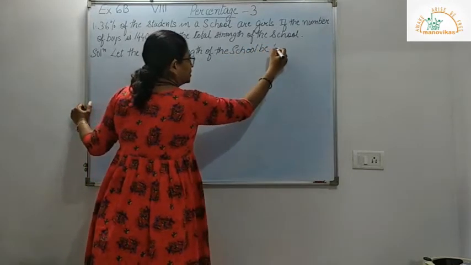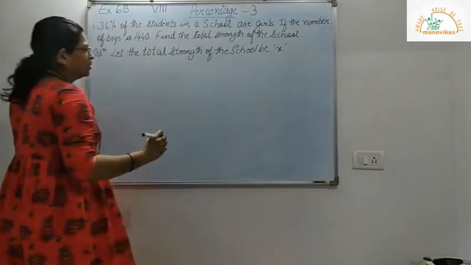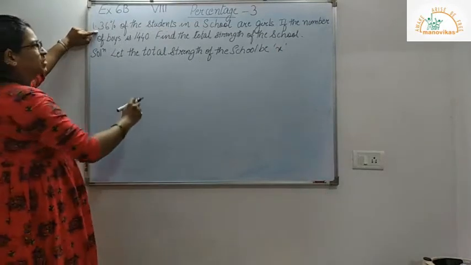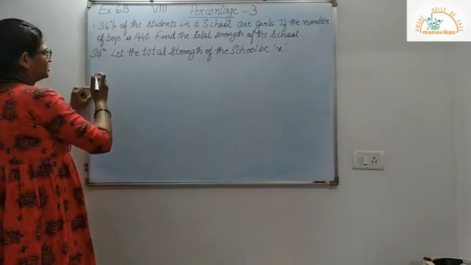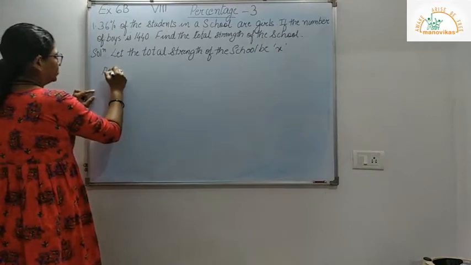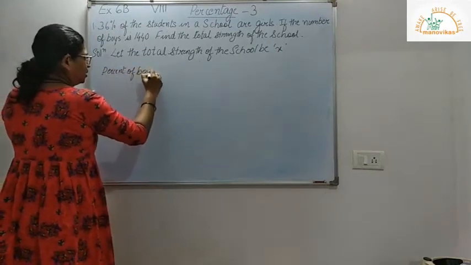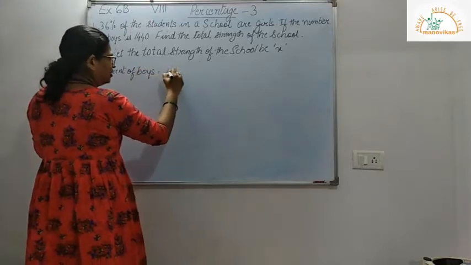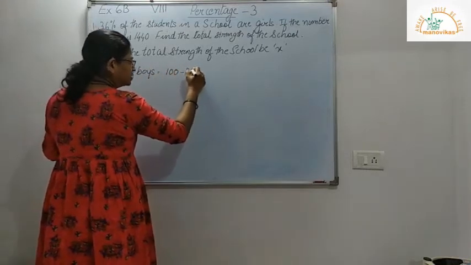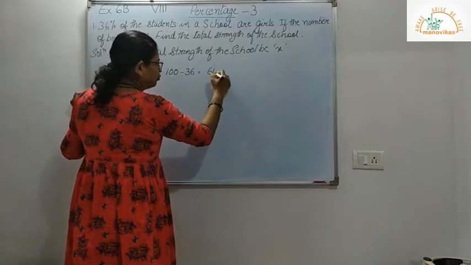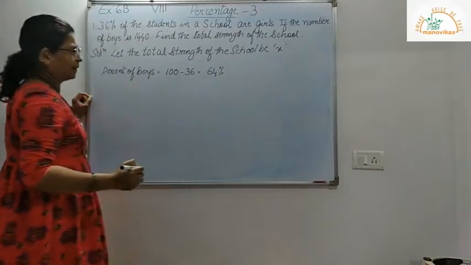Now we know that 36% of the students are girls. Therefore, percent of boys in the school will be 100 minus 36, which is 64%.